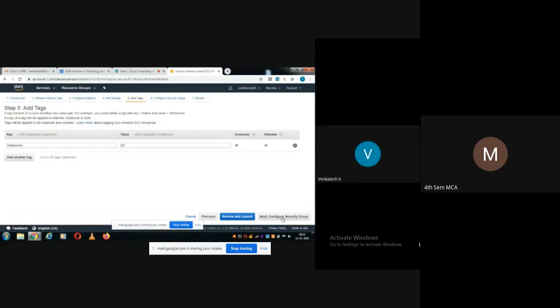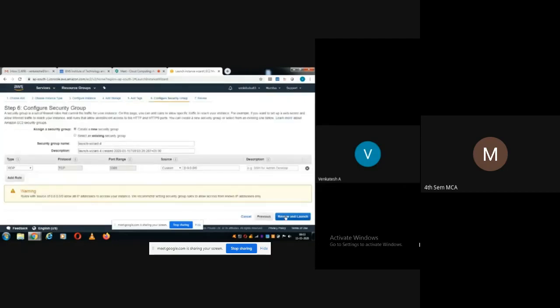Now the next step is configure security group. It is creating a new security group. Here the type is RDP. RDP is a protocol for remote desktop.